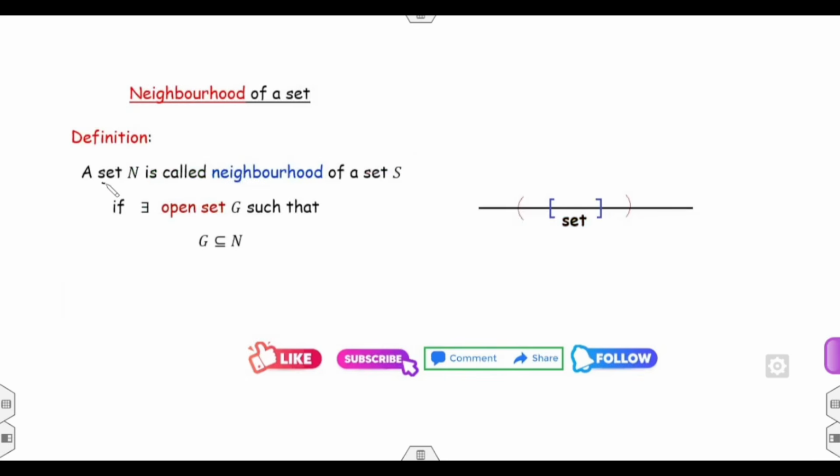Mathematically, a set N is called the neighborhood of the set if there exists an open interval G such that G is contained in N.